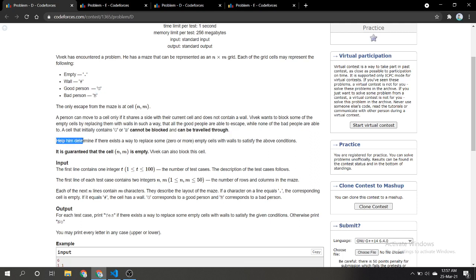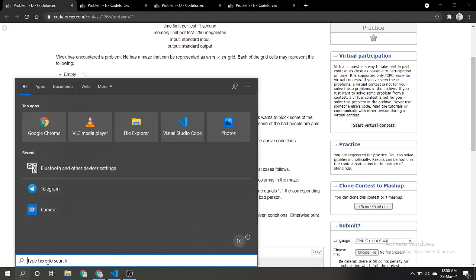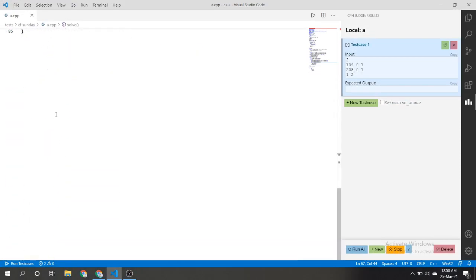Yeah, the basic observation is that somehow we should be able to block the bad persons such that the path of the good persons doesn't get blocked, and a bad person is not able to reach the (n, m) cell. So how do you do this? You just need a simple observation. Let me try to explain this.